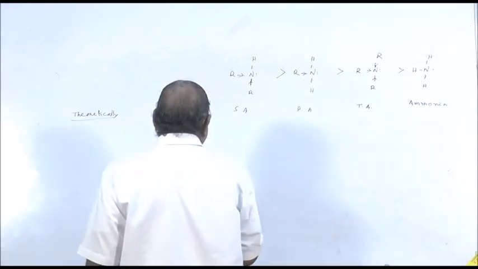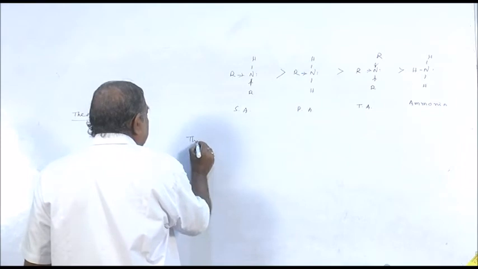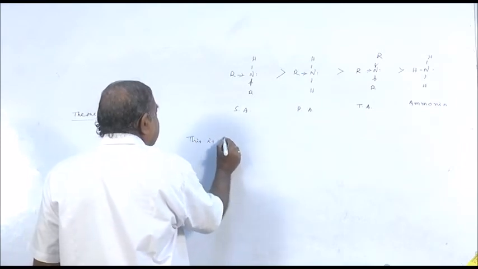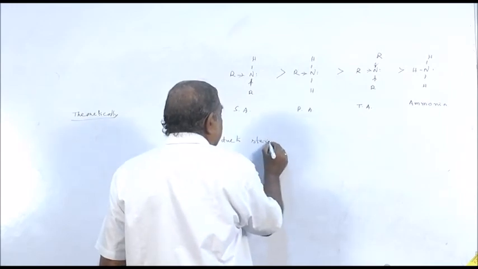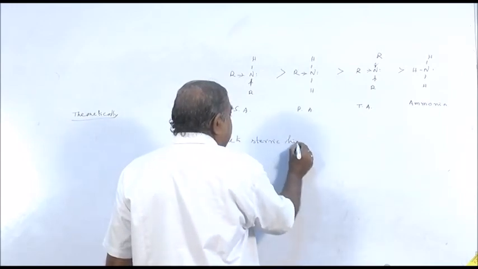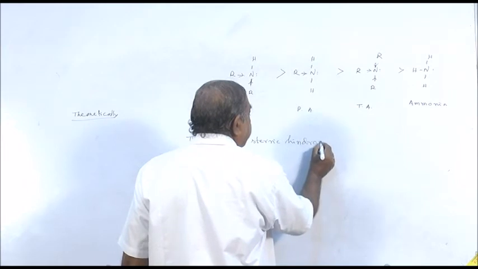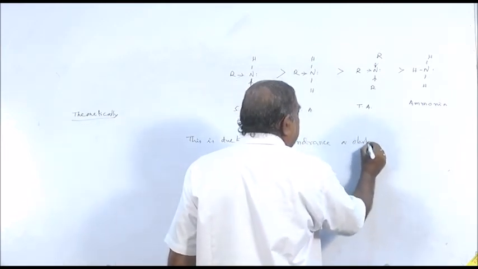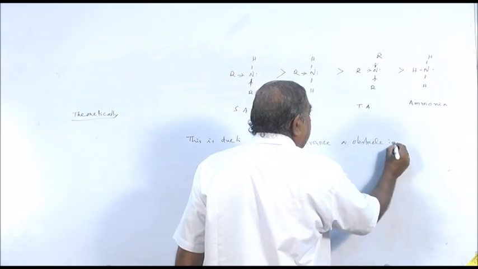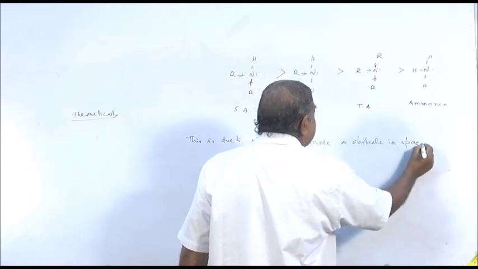You write and underline this: it is due to steric hindrance, or obstacle in space.